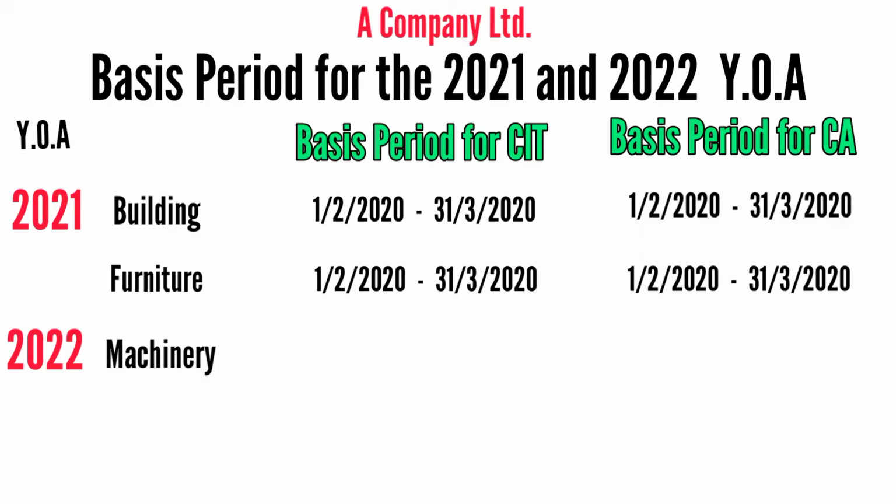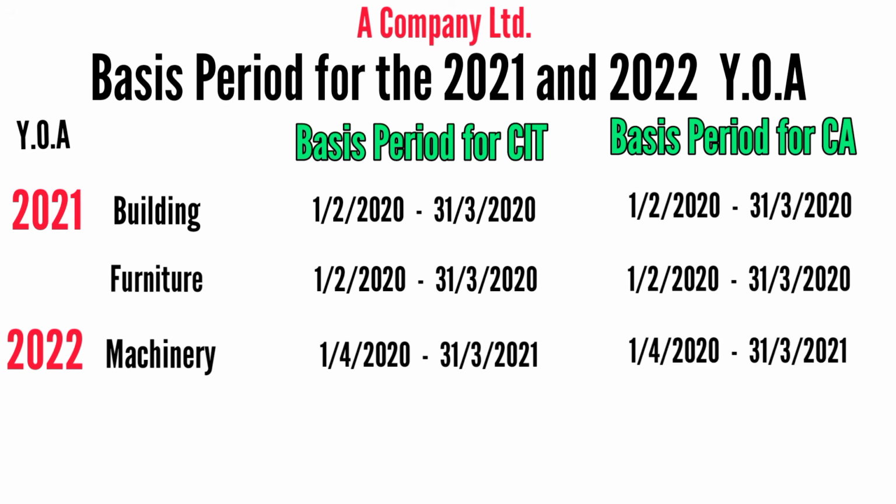Now let's go back to determining the basis period. You would have 1st of April 2020 to 31st of March 2021. That's the basis period for company income tax for this second year of assessment. Then the capital allowance would also follow that same basis period. Just always keep at the back of your mind preceding year basis. So that will be 1st of April 2020 to 31st of March 2021, and that's 12 months.